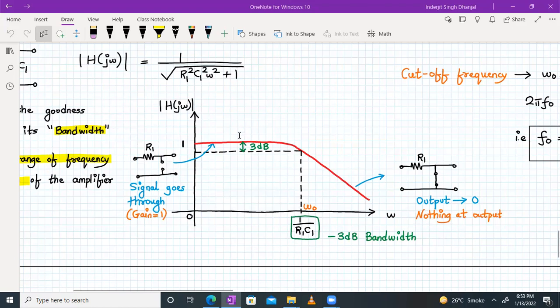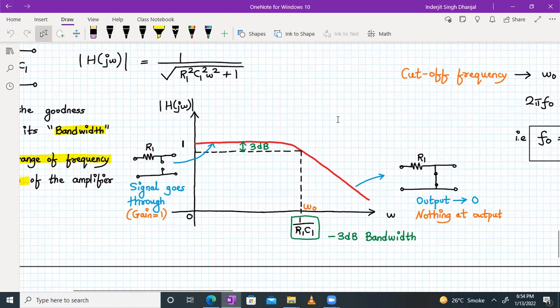And when you go 3 dB down, if you convert this, which is now 1 in magnitude, into dB, that will be 0 dB. So 20 log to the base 10 of 1. Kindly do that. If you do that, you will get a 0 as the answer in log. That means it is 0 dB. So you have to go 3 dB down and locate the point on the x-axis, and that will be your cutoff frequency. In this case, it is omega naught.